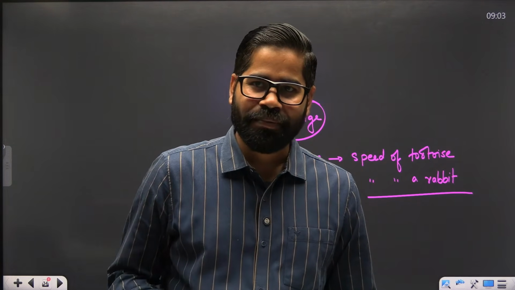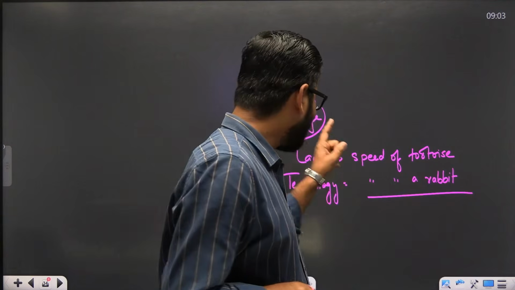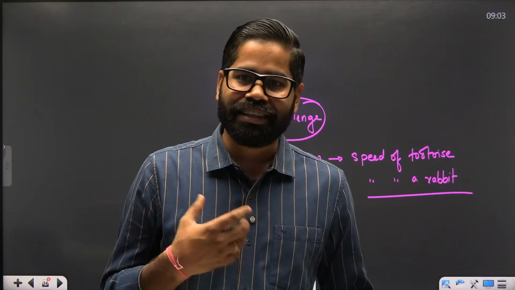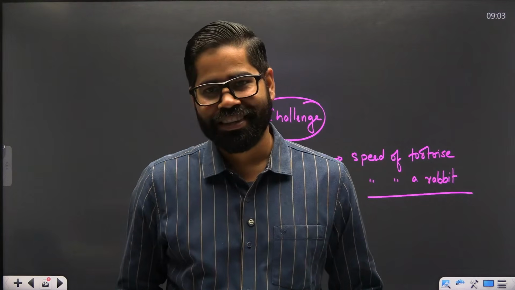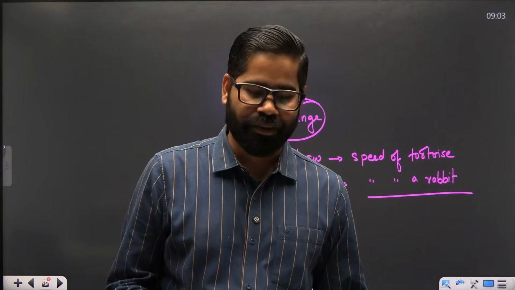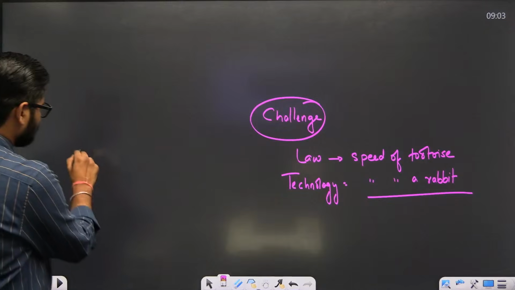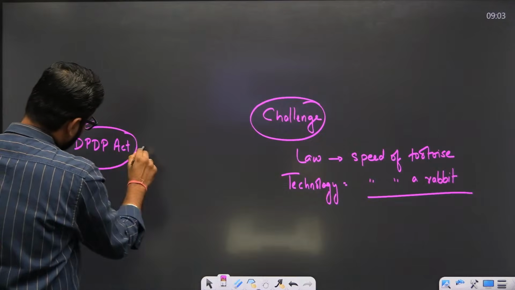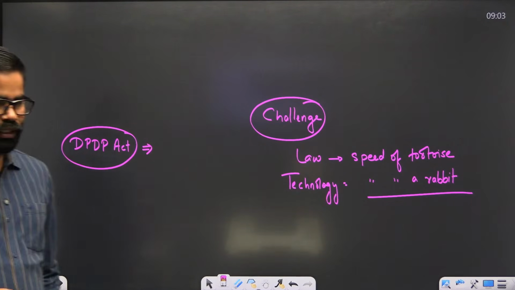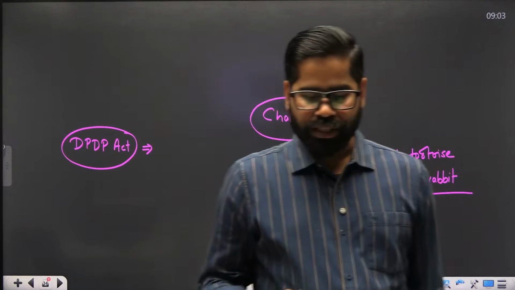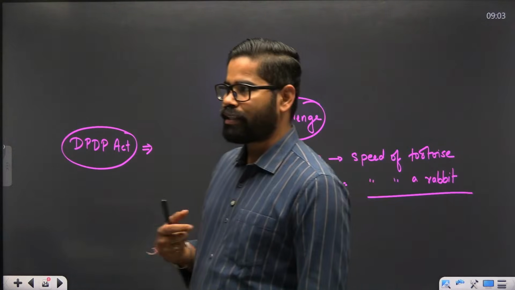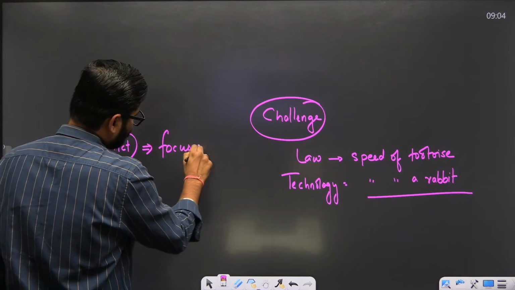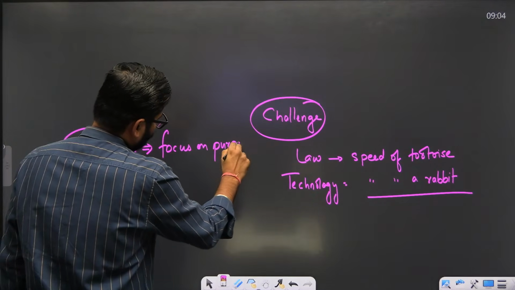So in the case of law, the speed is that of a tortoise. Now we have come with some digital personal data protection rules, which are just talking about the recording of data, like our DPDP Act. If we talk about this, it is focusing on the purpose of data collection rather than the mechanism.